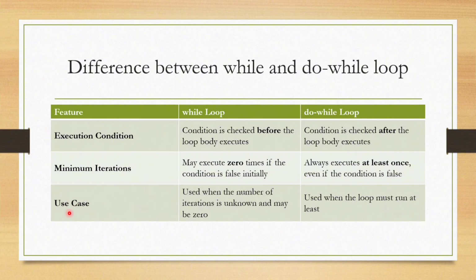The third feature is use case. While loop is used when the number of iterations is unknown and may be 0. Do while loop is used when the loop must run at least once.